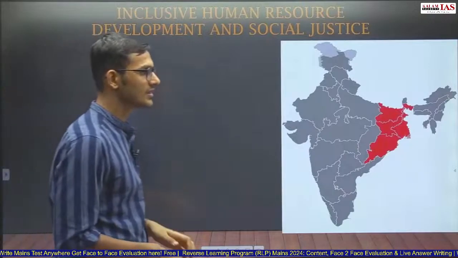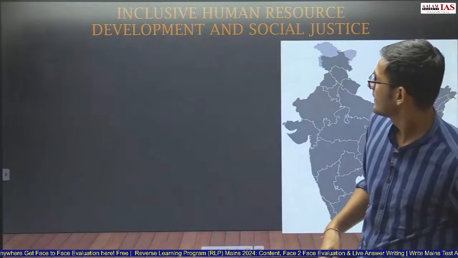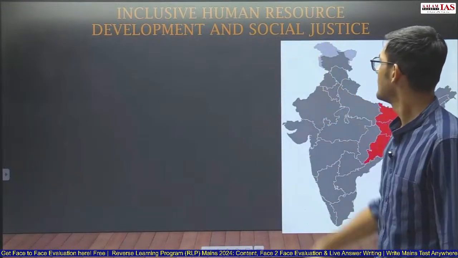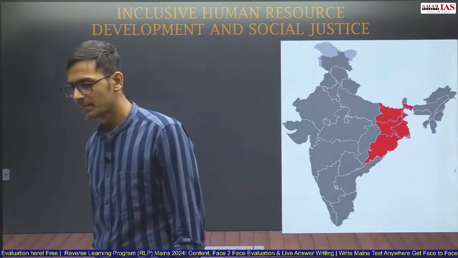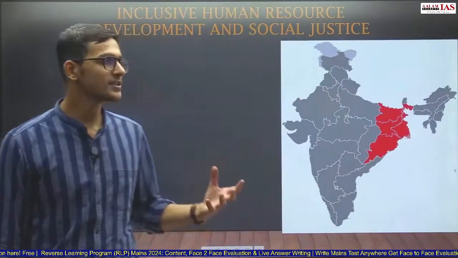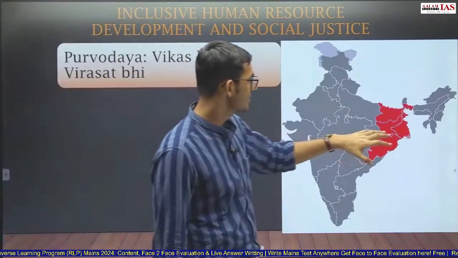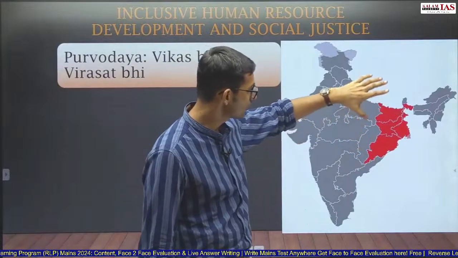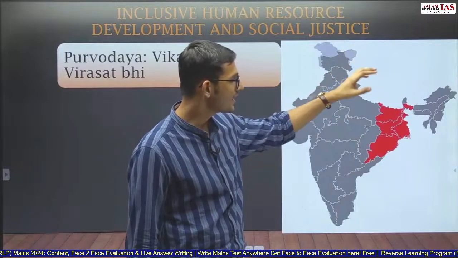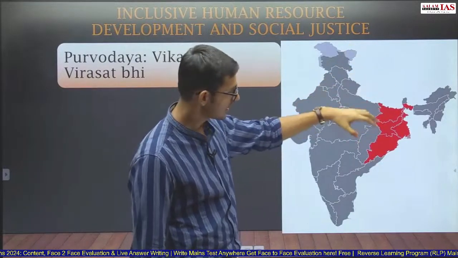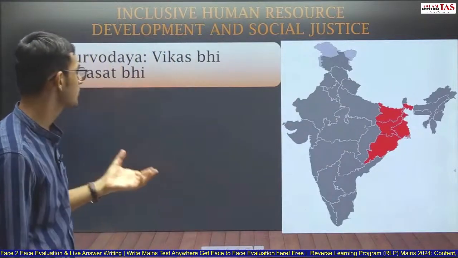Now, the next priority area of Government of India is inclusive human resource development and social justice. So, for inclusive human resource development and social justice, government is focusing upon Purvodaya. The government is targeting these 5 states. Here, only 4 states are marked. There are 5 states, that is, Bihar, Jharkhand, West Bengal, Odisha, as well as Andhra Pradesh. So, Andhra Pradesh is also part of Purvodaya.